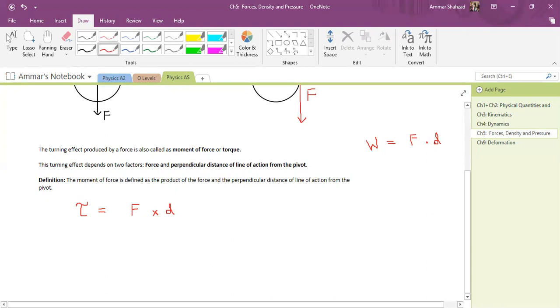The distances are also different. The distances mean something different. You may get confused because they both have the same formula, but think of it this way. In the case of work, this d means the distance covered by the object in the direction of the force, right? However, in the case of this moment of force, in the case of torque, the distance means the distance of the line of action from the pivot. So they both are different. There are two differences: one is the cross product and dot product, and the other is the distance. The distance means something different, and that changes basically the whole definition.